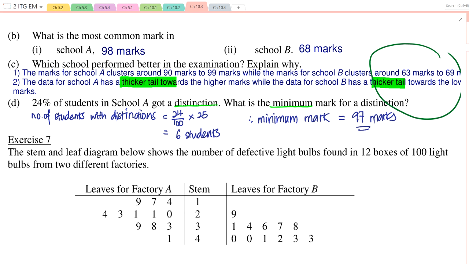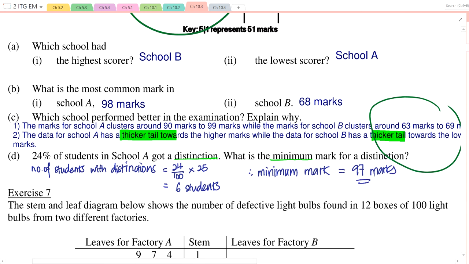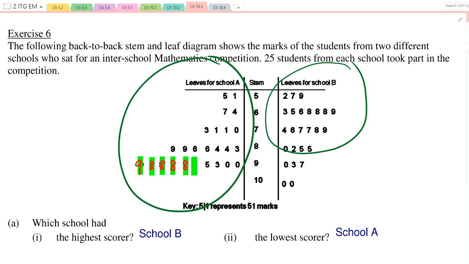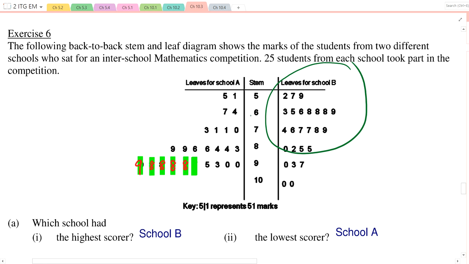D. 24% of students in A got a distinction. What is the minimum mark for a distinction? Now, let's just focus on A. What is this missing value? Is this 7? 9, 8, 8, then 7, is it? 7.